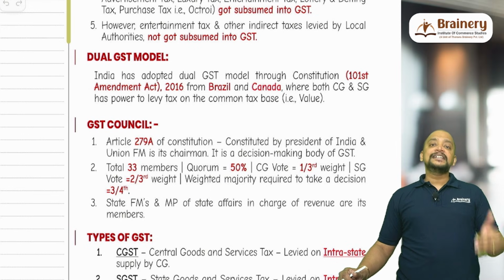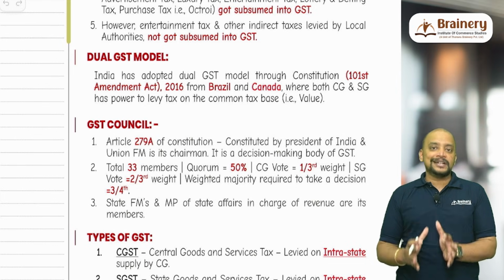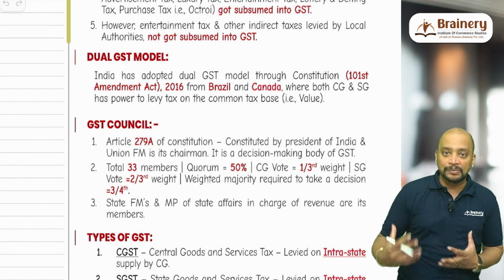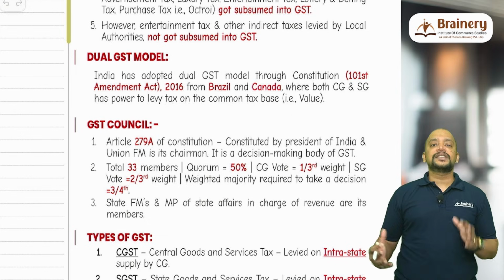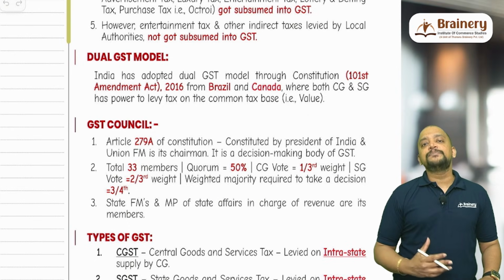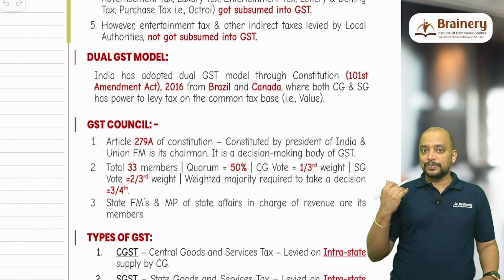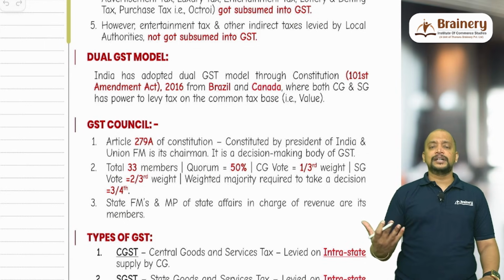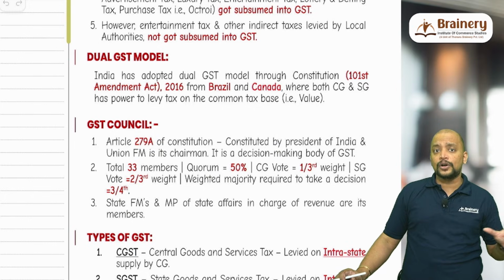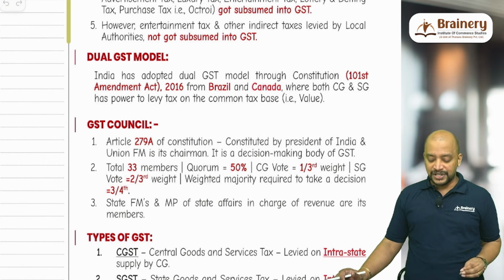The state governments' votes have 2/3 weight and the central government's vote has 1/3 weight, which means the central government's vote is very small compared to the state governments' votes. If the state governments decide something, that is going to happen. That's the reason they have given weighted votes. The weighted majority is also not a simple majority; a 3/4 majority is required, then only is the decision considered taken. Important decisions like rates, exemptions, procedural aspects, and state-specific exemptions for special category states are all taken care of by the GST Council.